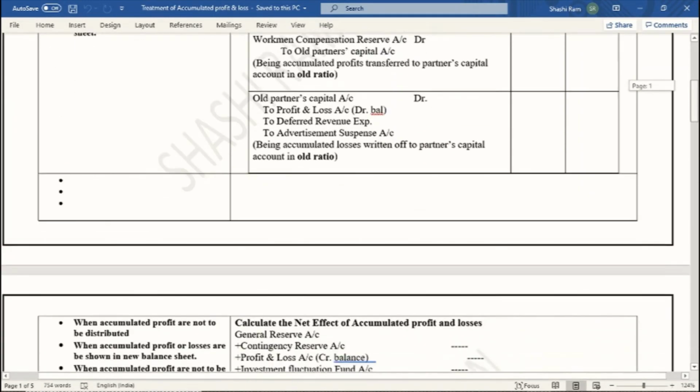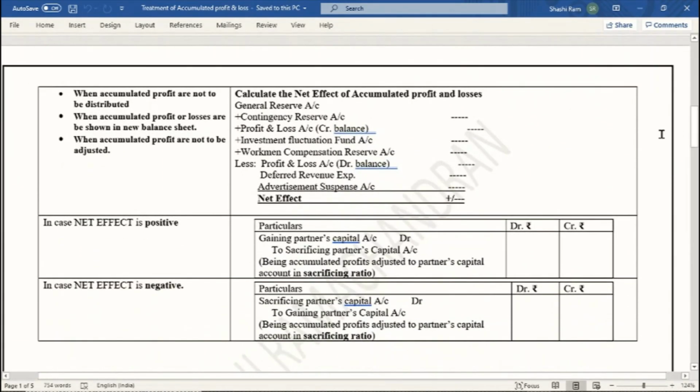In this, one more thing which is important is when accumulated profits are not to be distributed, or when accumulated profits are to be shown in a new balance sheet, or when accumulated profits are not to be adjusted. Here what it exactly says is that these are the cases when any of these will appear in my new balance sheet. So now we have to be careful. We cannot close the account by distributing the amount. What we have to do is find out the net effect.